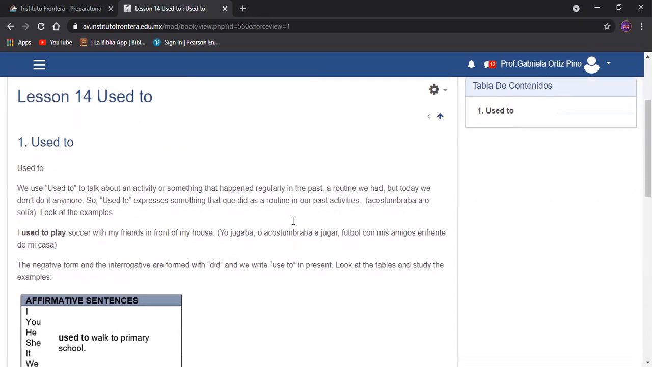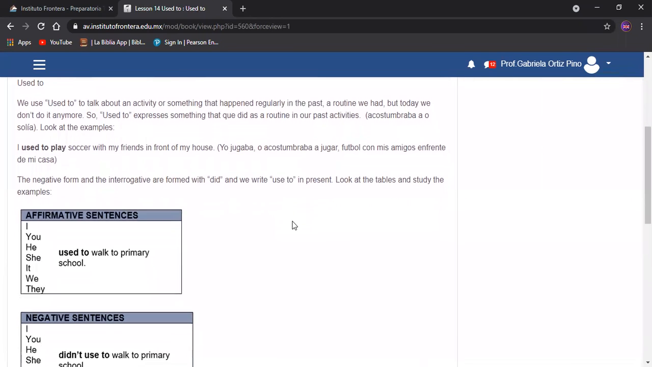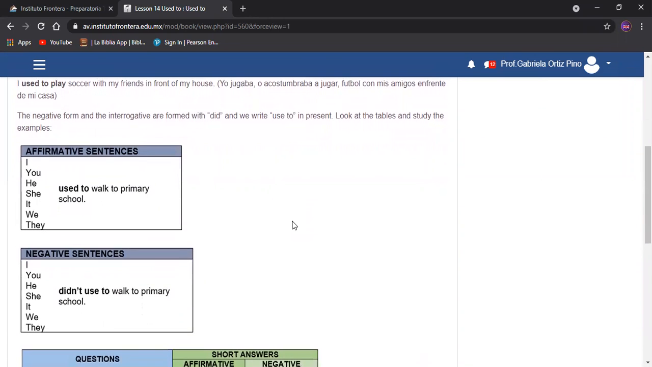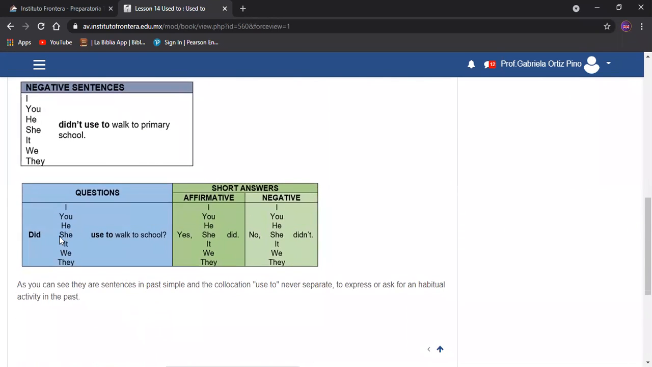The negative form and the interrogative are formed with did, and we write use to in present. Look at the tables and study the examples. Forma afirmativa, I used to walk to primary school. We used to walk to primary school. Forma negativa, I didn't use. Quitamos la D de aquí porque ya tenemos el didn't. Como preguntamos, did she use to walk to school? Yes, she did. No, she didn't.